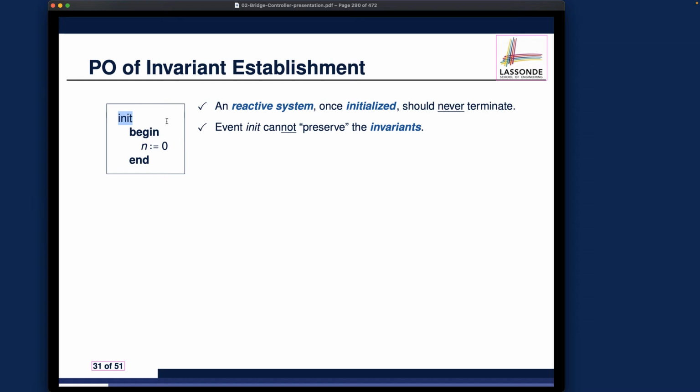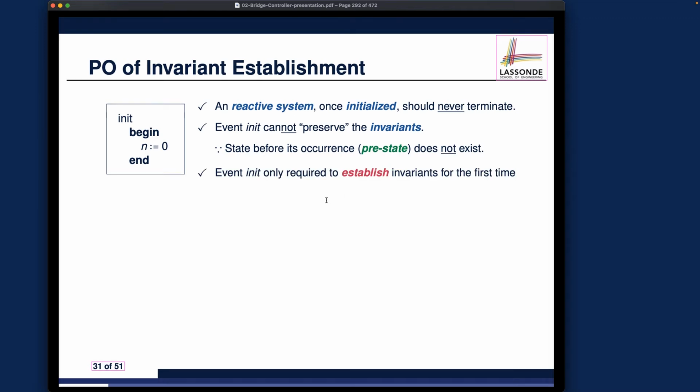So that's why we don't say we preserve the invariant. You want to be very careful about this. The state before that simply doesn't exist, and you only require to establish the invariant for the first time. That means the post-state for the init is going to satisfy the invariant. That's the intuition I really want you to get clear.